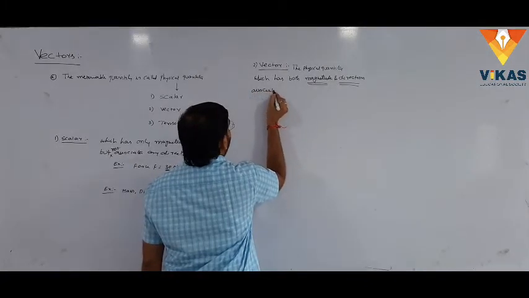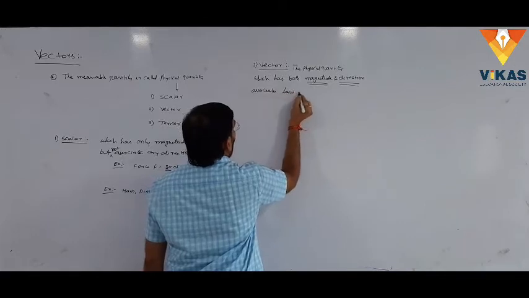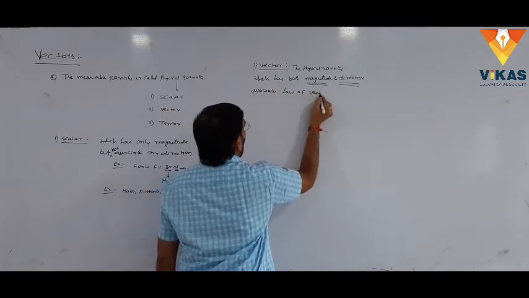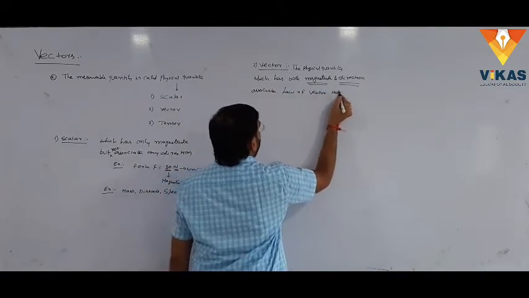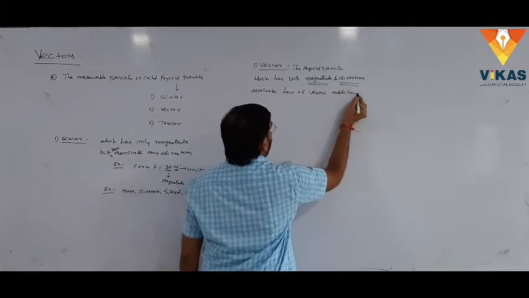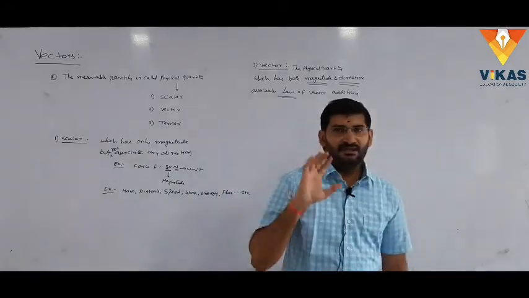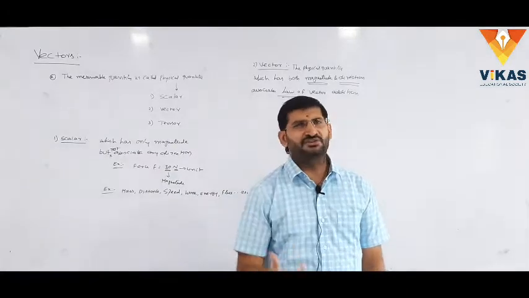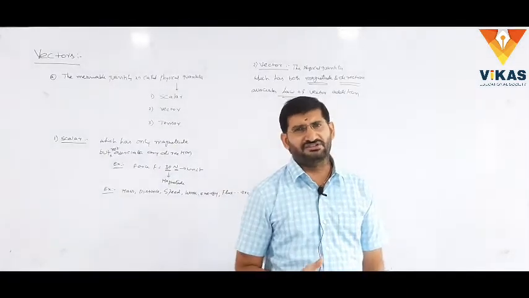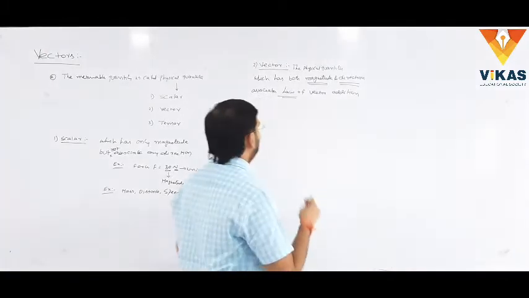Associates law of vector addition. This is the definition of the vector quantity. The physical quantity which has both magnitude and direction and associates law of vector addition is called a vector.